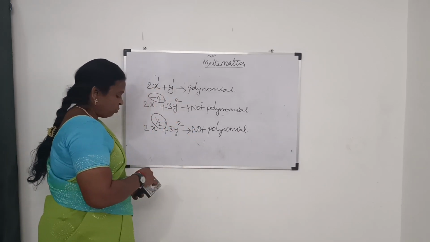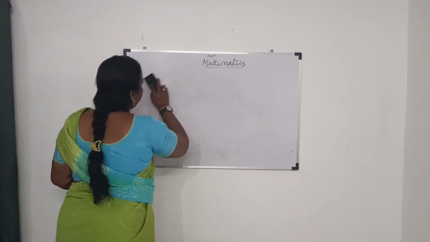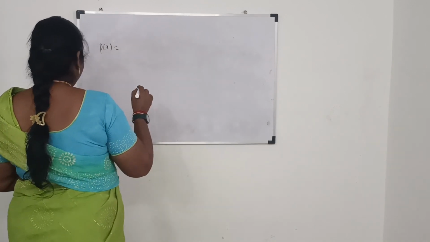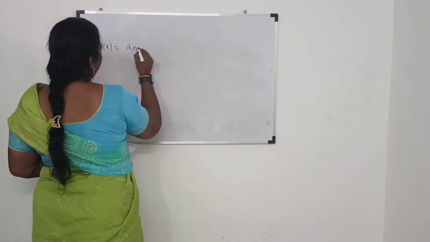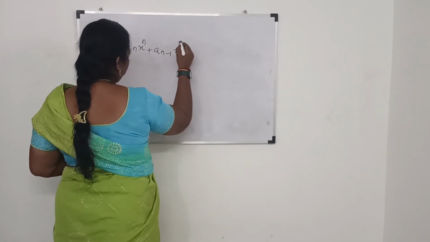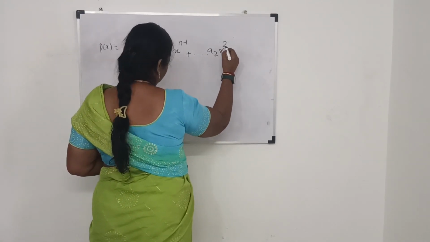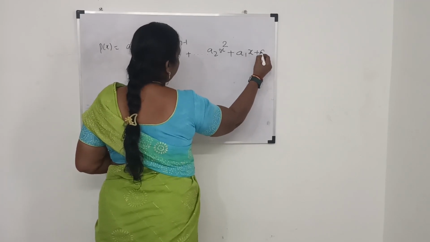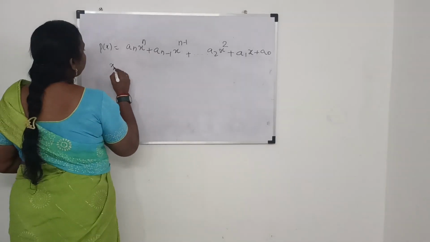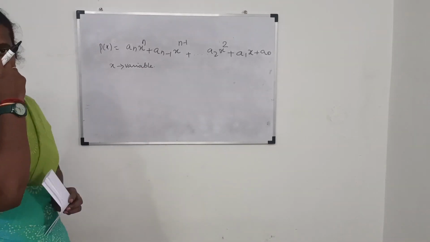So what is the general form of a polynomial? We are talking about polynomials, no? What is the general term of the polynomial? This is the general form of the polynomial. P of x is equal to a n x to the power n plus a n minus 1 x to the power n minus 1 plus and so on, a2 x square plus a1 x plus a0. So in this, x is the variable and a1, a2, a3 are the constant terms.